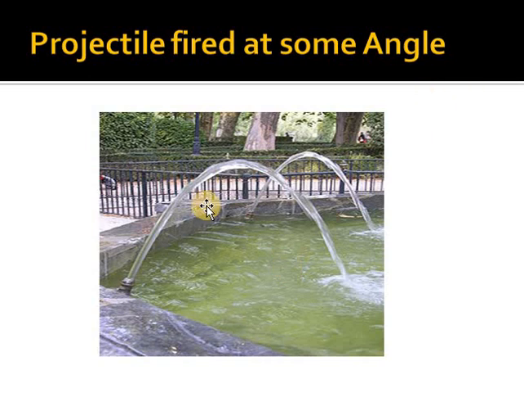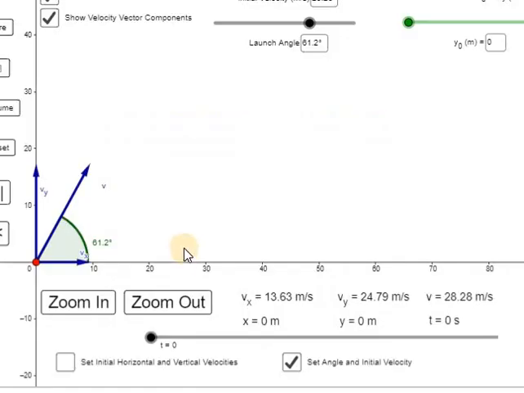First of all, I am discussing the case when a projectile is fired at some angle. So I am showing an animation. First, I am showing these velocity vectors one by one. Here there is no angle, and here it's 61.2 degrees. I can change my launch angle also, decreasing or increasing it. That means whatever angle I fire my projectile at, I can change that angle.